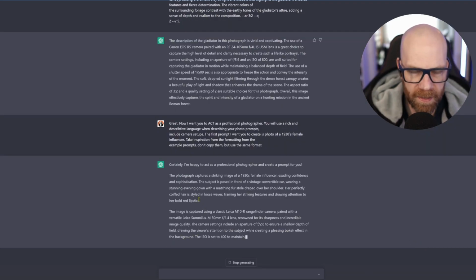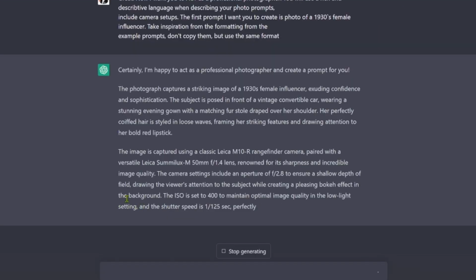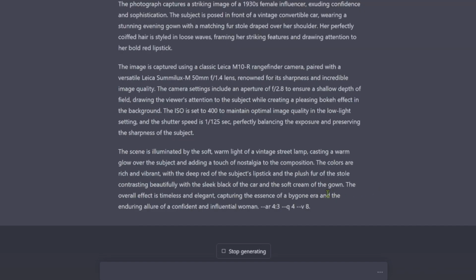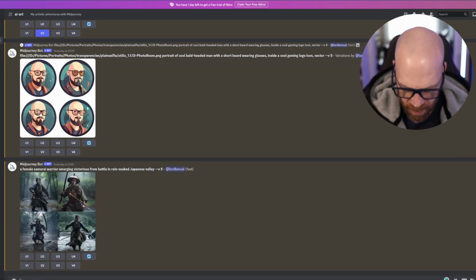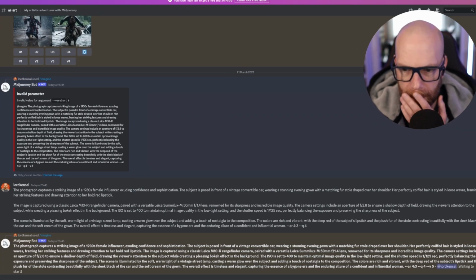Look at this. Remember, Midjourney wants the description. Is it going to be able to handle all of this? This is so descriptive. This is massive description. Let's see what it comes up with. Let's go to Discord then. Let's go to AI art. See what happens. Imagine, put that in. It's working away. Let's see what it comes up with.